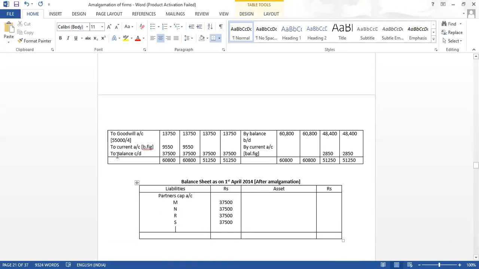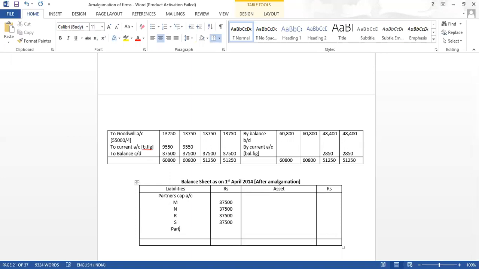See, this balance is coming here in the liability. To balance brought down, this is actually the closing balance, which is shown in the debit side, is a credit balance. If you all know this, the closing balance always has an opposite effect. So this balance which is in the debit side is actually a credit closing balance. This is debit. So this current account should also come here.